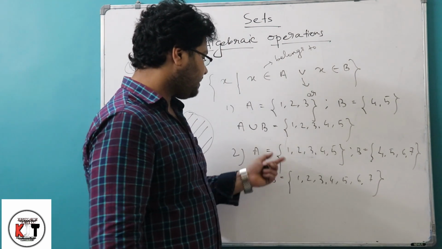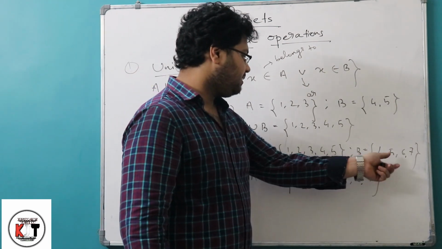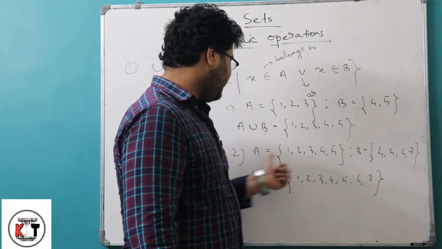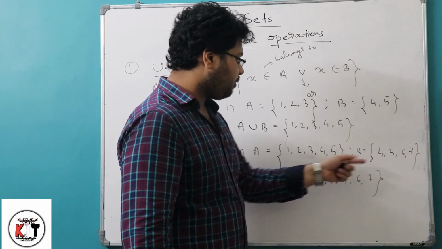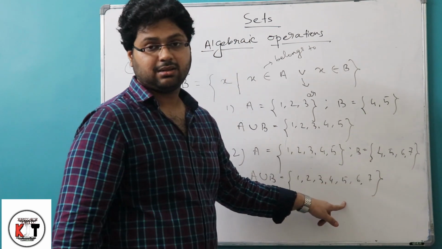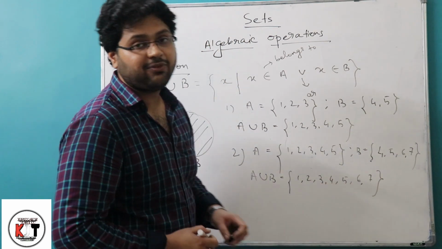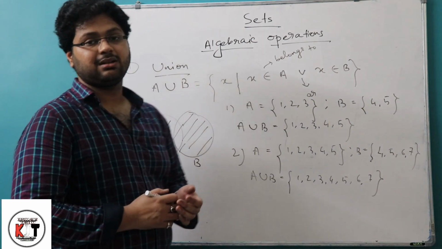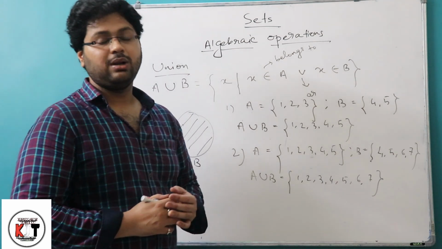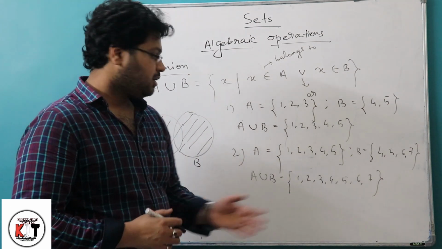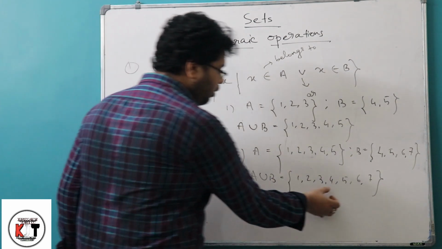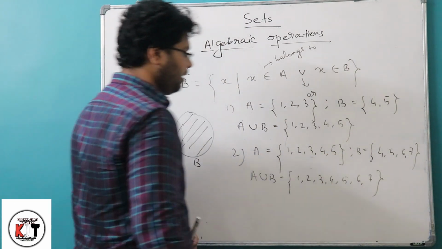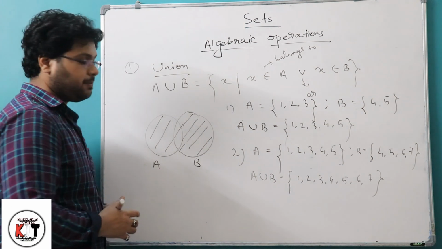See, here some elements are common between A and B. Here 4, 5 are in A, and there are the elements 4, 5 also in B. We will not write them twice, because you know the definition of a set, that it should be a well-defined collection. So no repetitions of elements are allowed in a set. That's why I will write them only one time. The number of repetitions of 4, 5 will be only 1, not more than 1.